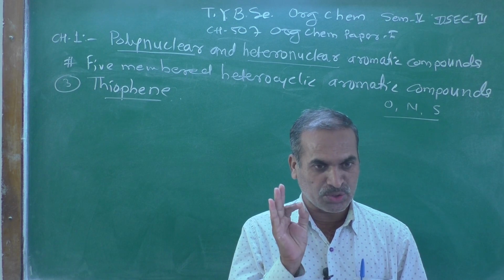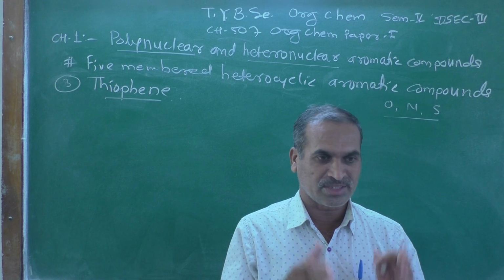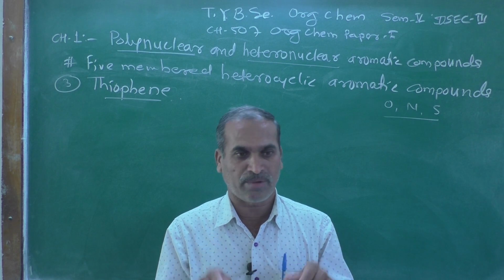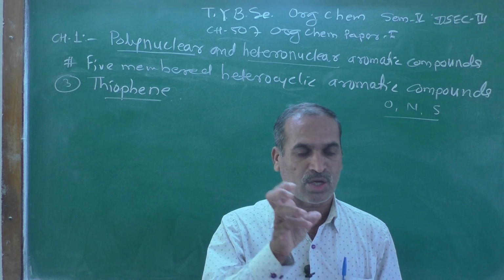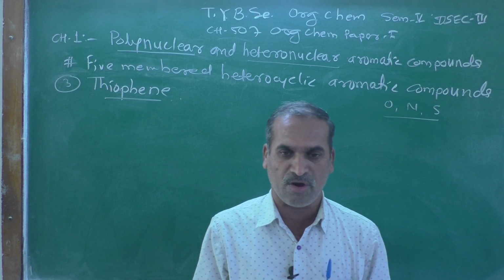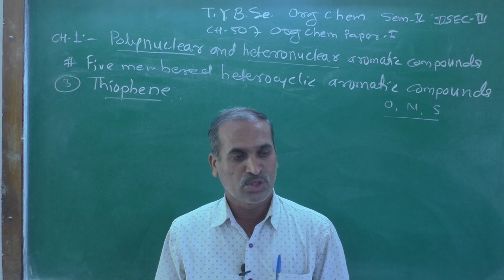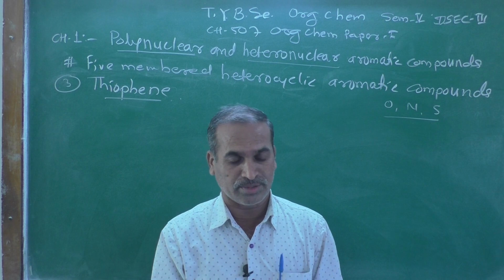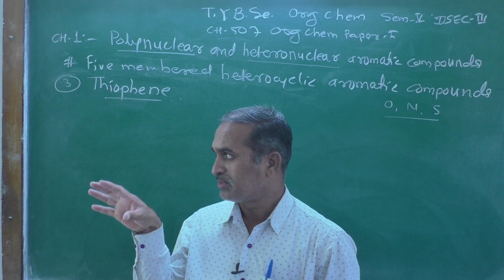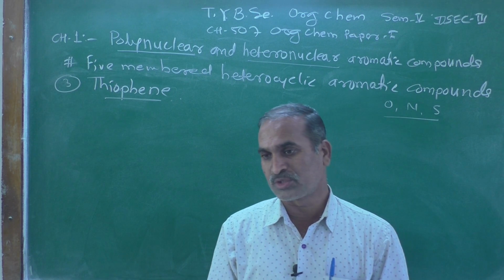Let's see here electronegativity. Among these 3 elements, because these 3 elements are involved in the ring forming process, whether they are aromatic or non-aromatic in nature, when the heterocyclic rings are formed, as we know, the significance of these heterocyclic compounds is that 2/3 of the organic compounds are heterocyclic compounds, and they are pharmaceutically very important.